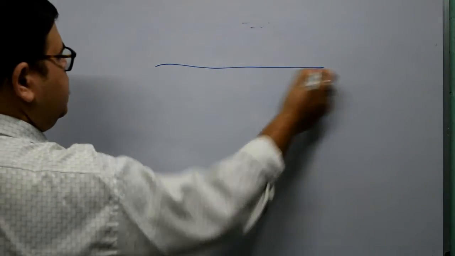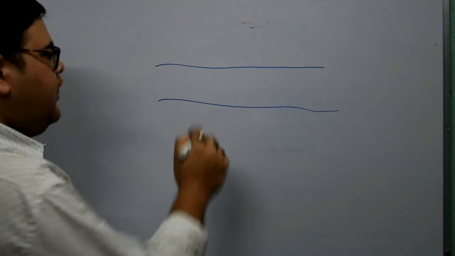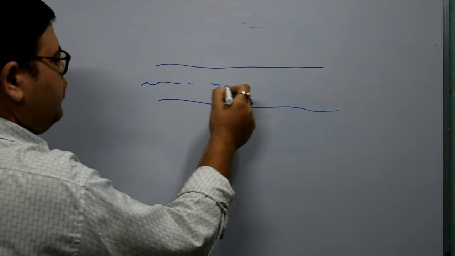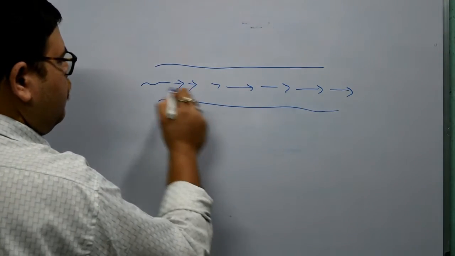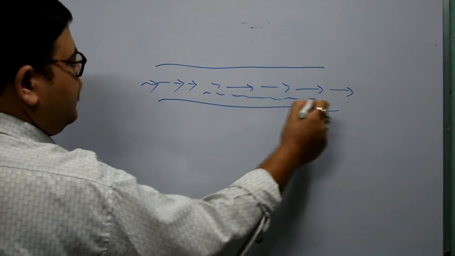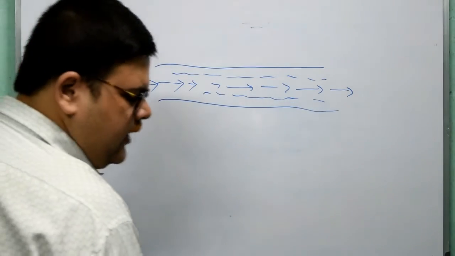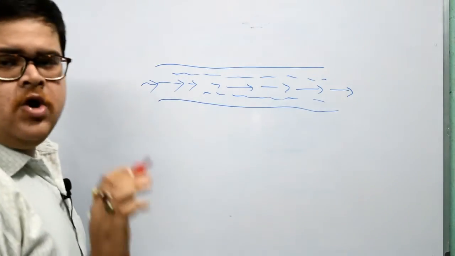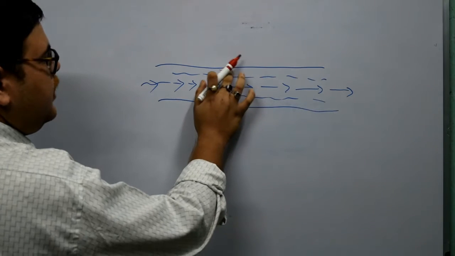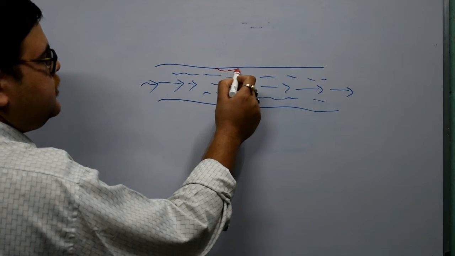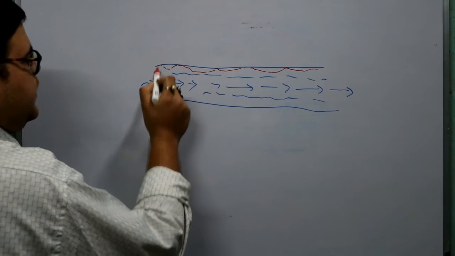Suppose this is the artery, and blood is flowing from here. Now what happens if we consume more fatty foods and do not exercise? In this particular layer, or the wall of the blood vessels, deposition of fats in terms of cholesterol takes place.